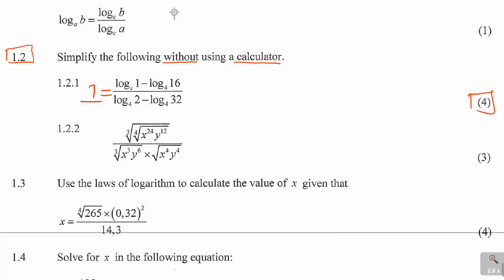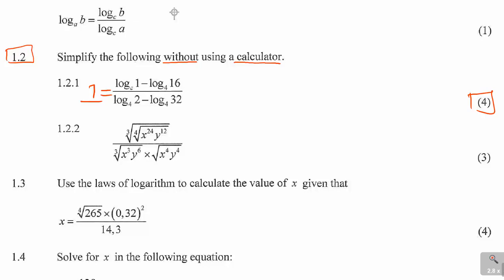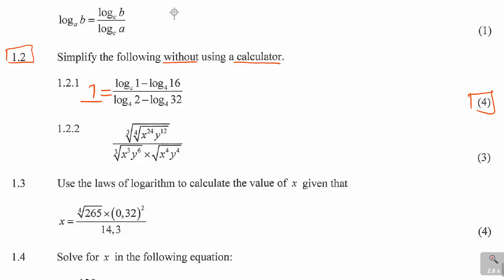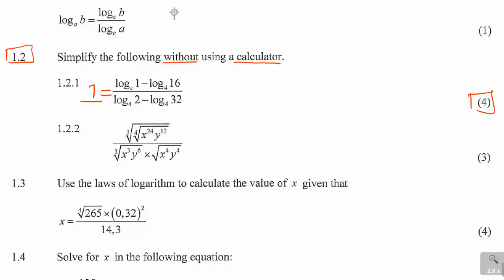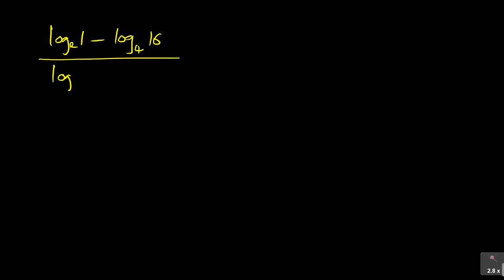So now if I can in this way, just grab hold of my page here to say, if I can check back there, it was log E of 1, so I've got here minus log 4 of 16 all over, and then I've got log 4 of 2, and then it's minus log 4 of 32. So this is what I have.